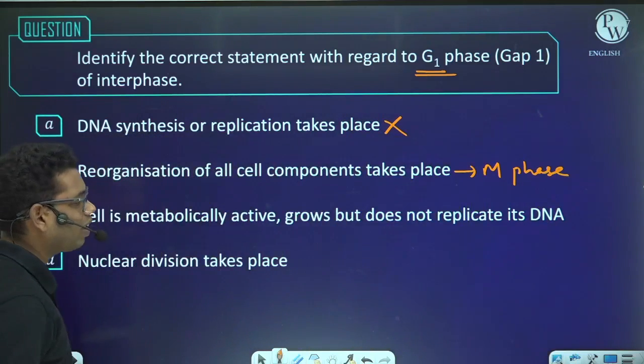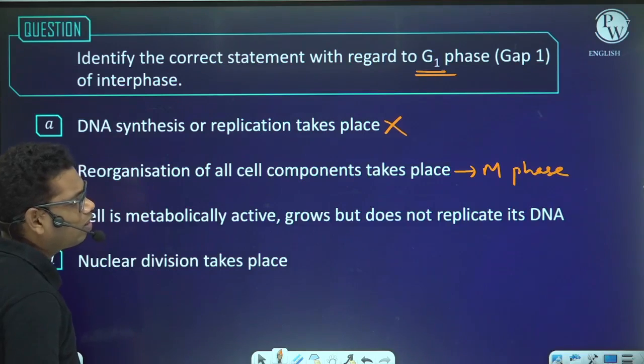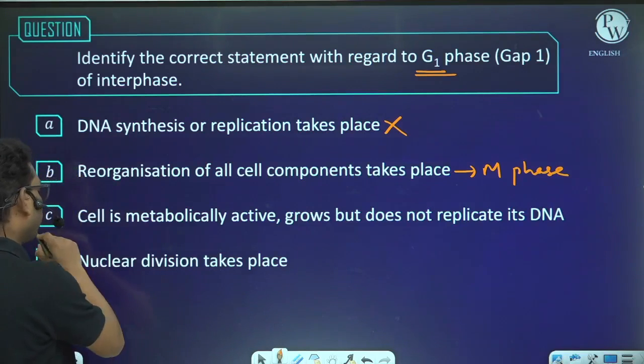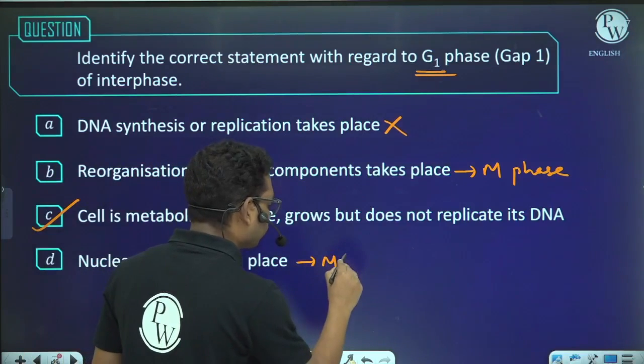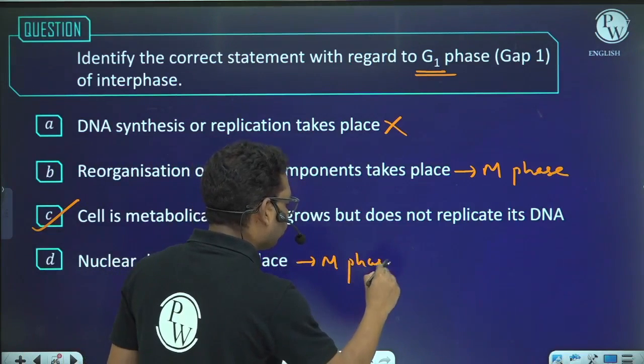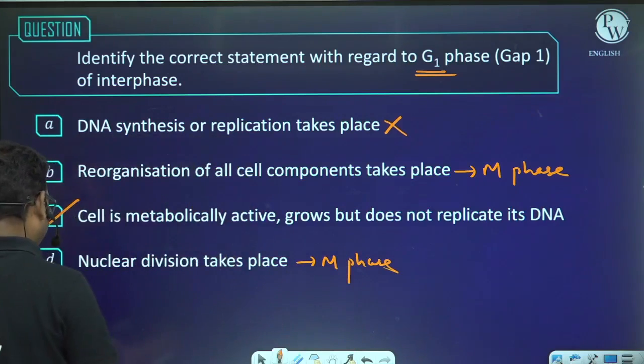Cell is metabolically active, grows but does not replicate DNA. This is true. Nuclear division takes place? No, nuclear division takes place in the M phase, not the G1 phase. So the answer is C.